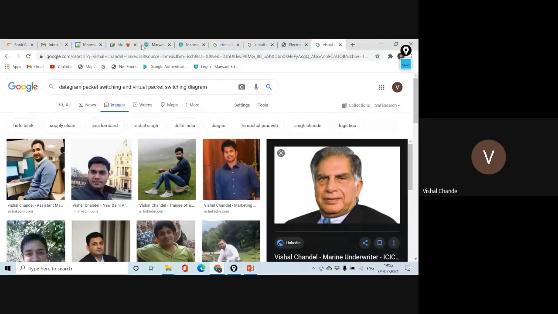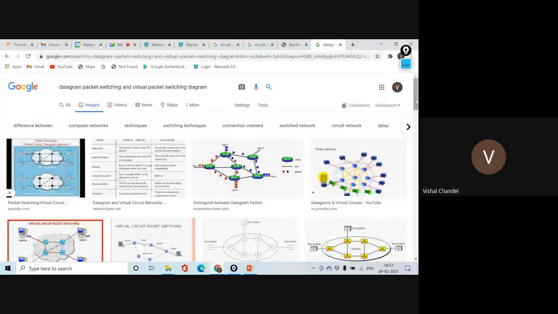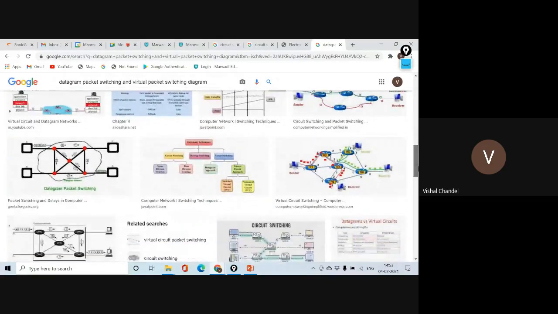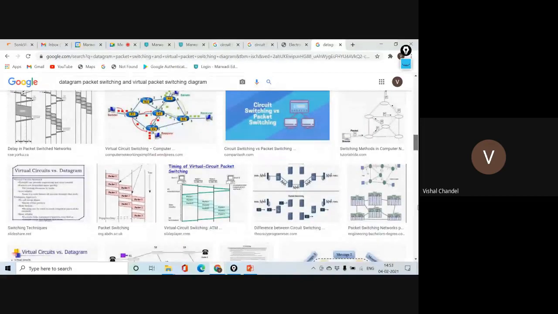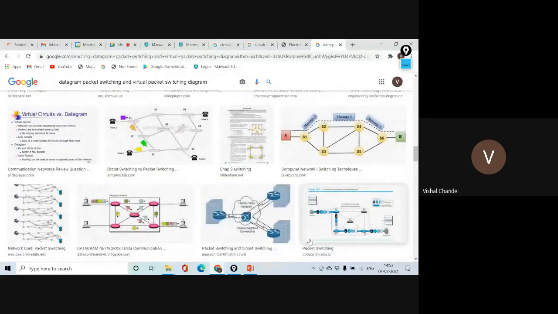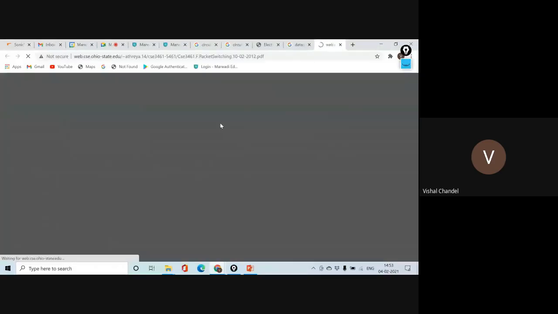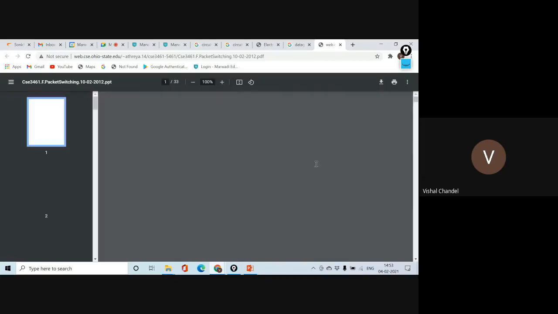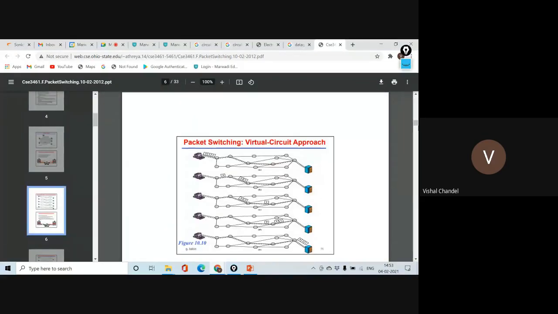You can easily understand by the diagram. Networking is very important when you are following things in a diagram.